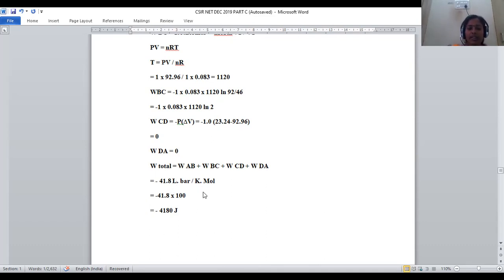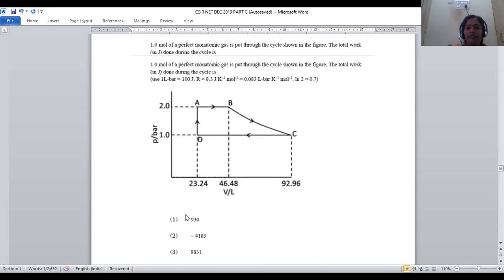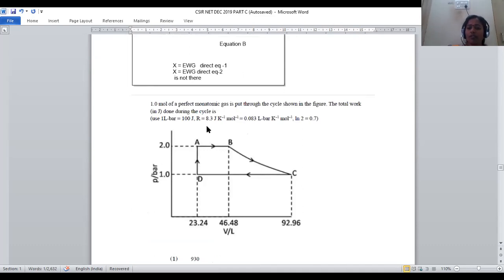Okay, so this should be converted into joules. In order to convert this into joules, it should be multiplied by 100, so that it will be converted into minus 4180 joules, right? So this will be the formula for the calculation of total work done in this cyclic system.